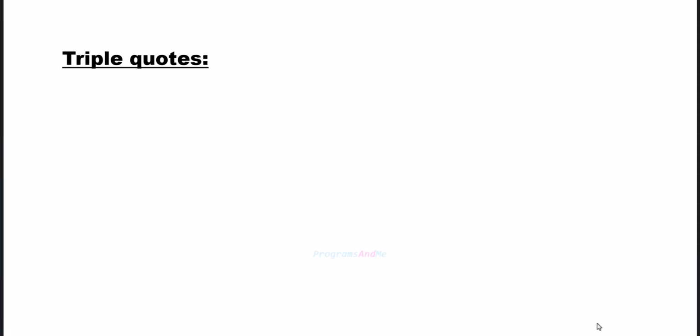Today let's see how to use triple quotes in Python. Triple quotes in Python are versatile and can be used in different ways. You can write double triple quotes like this or single triple quotes. You can use both in Python.